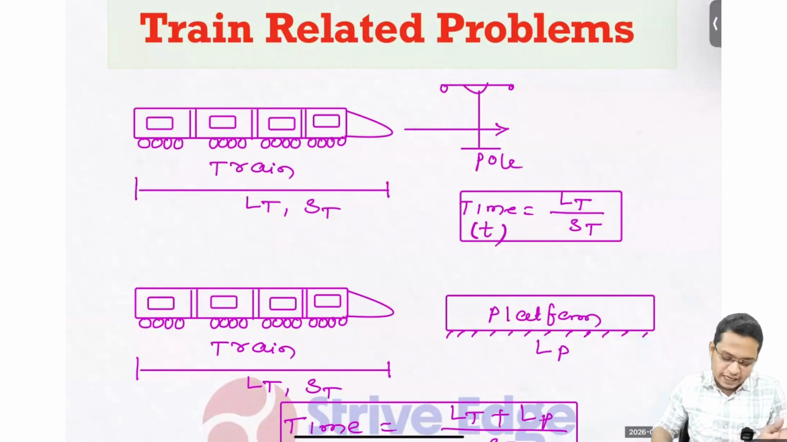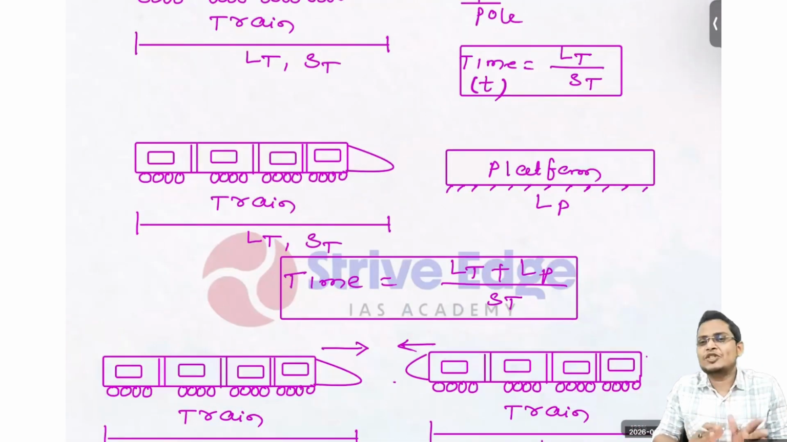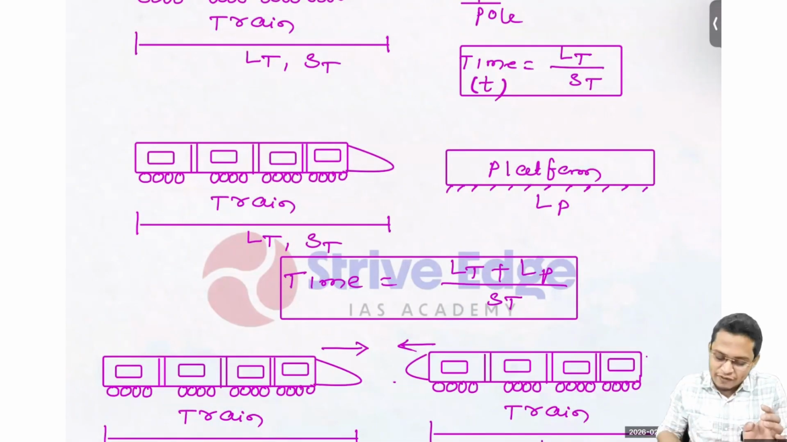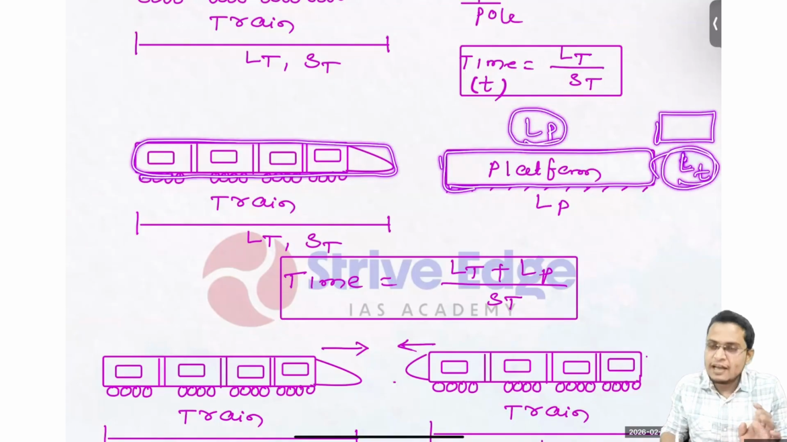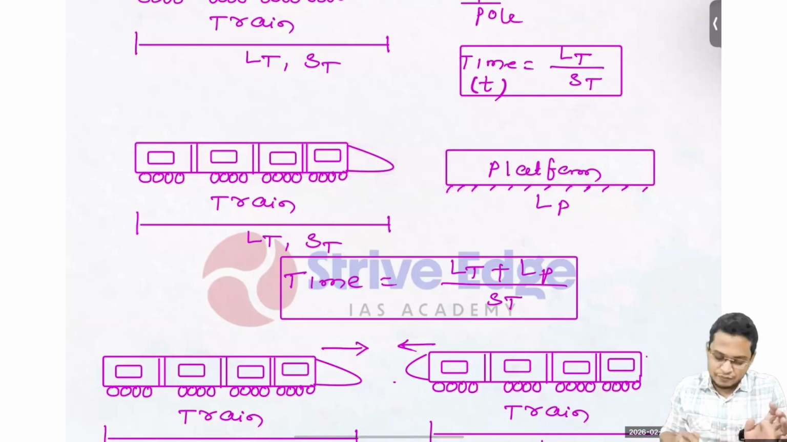Okay. Second case, whenever a train is crossing a platform, we know that the platform is stationary, so it cannot be moved. So here the train has to cross its own length plus the platform length. Now let's say this is the train. So the train has to cross its own length, that means LT, then LP na. When the train crosses the platform length and the train length, then we can say that the train is crossing the platform. So I can write time taken equals total distance. That is, the train has to cross its own length LT na, and then cross the platform length LP, divided by its speed na. So time equals (LT plus LP) by ST.